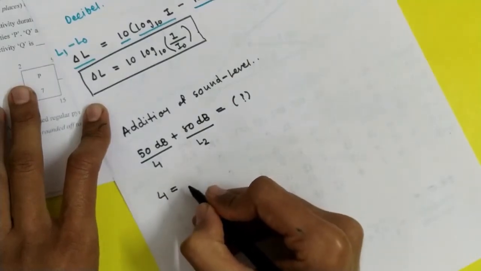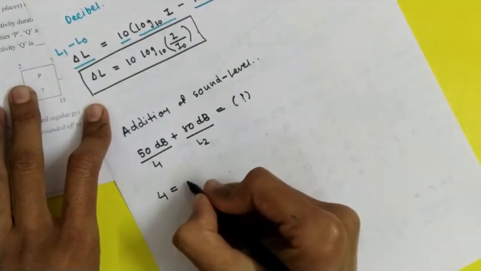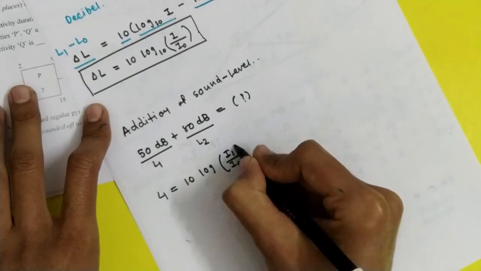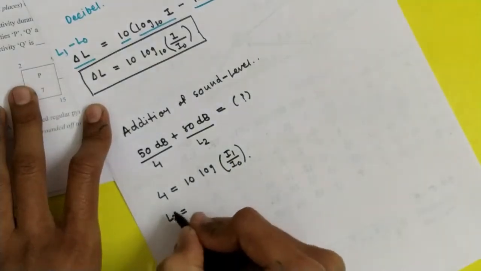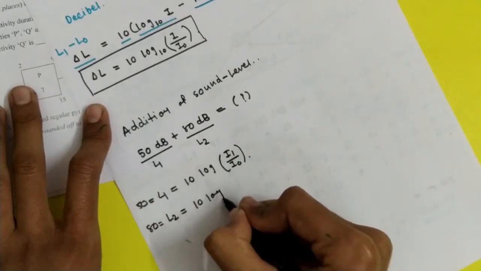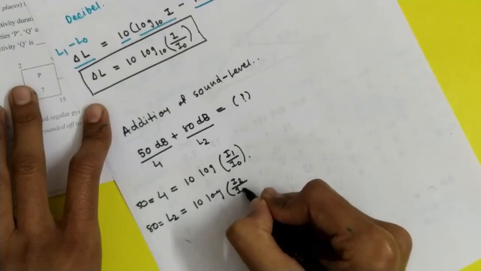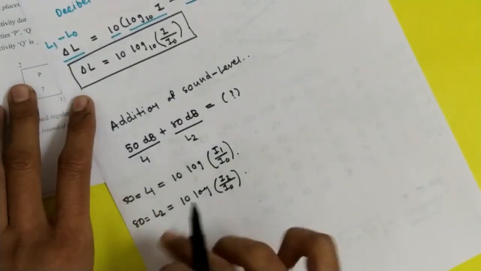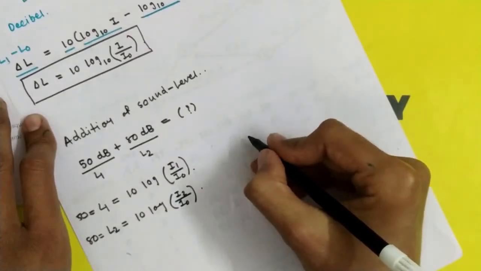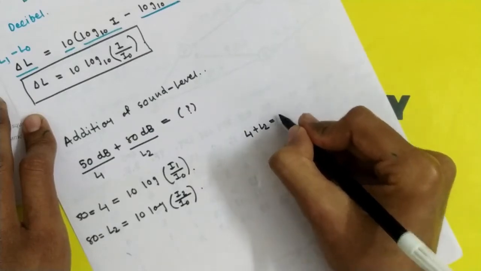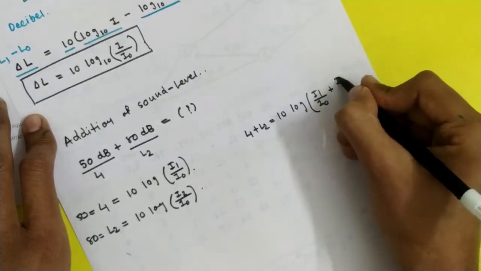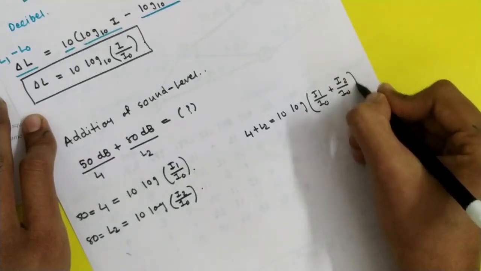L1 is equal to 50 decibel, that is 10 log I1 upon I0, and L2, that is 80 decibel, is 10 log I2 by I0. You cannot add 50 plus 80, you have to add I1 plus I2 by I0. So what you have to get for L1 plus L2 is 10 log of I1 upon I0 plus I2 upon I0.